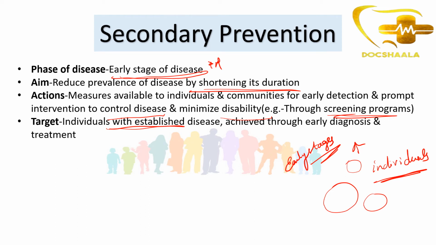If one person in a family was infected, the entire neighborhood and entire apartments were tested. We tried to find people with early stages of disease, so that we can provide them the correct treatment at the correct time and help in preventing disability or even death. So it is achieved through early diagnosis and treatment.